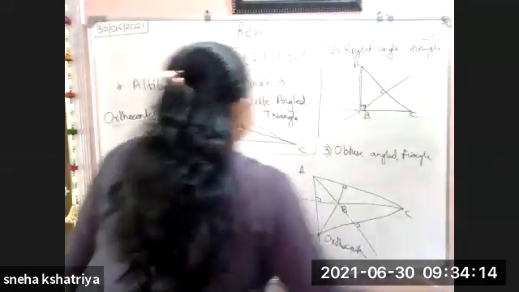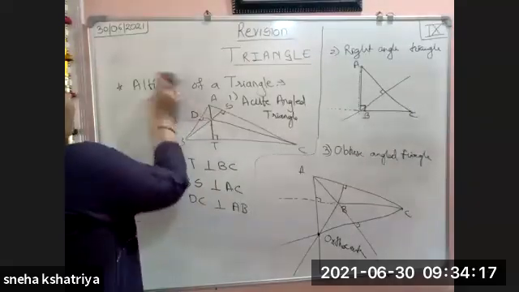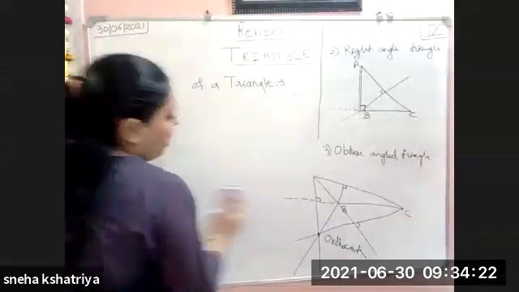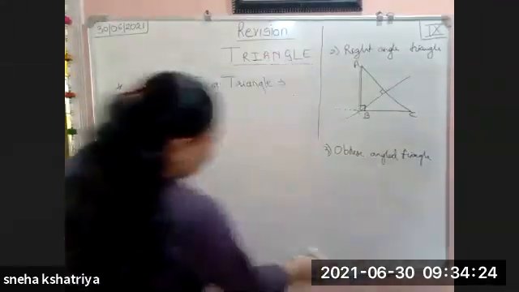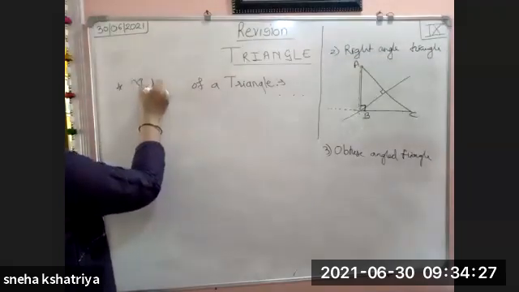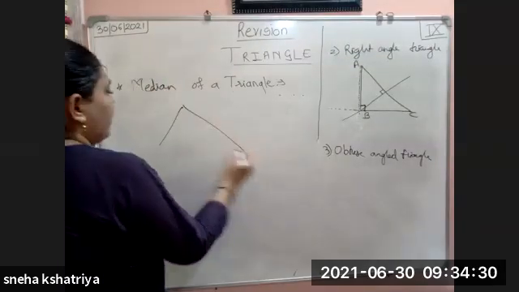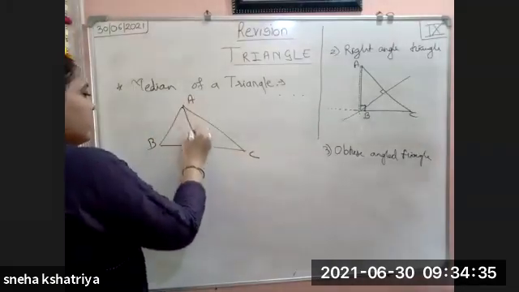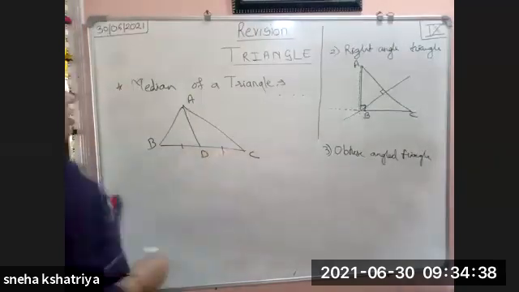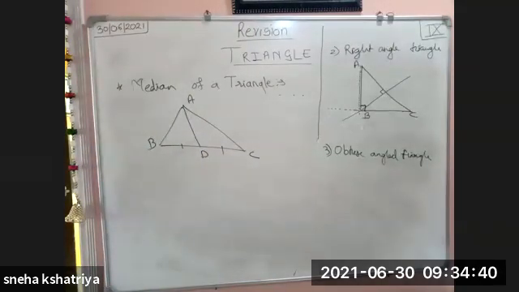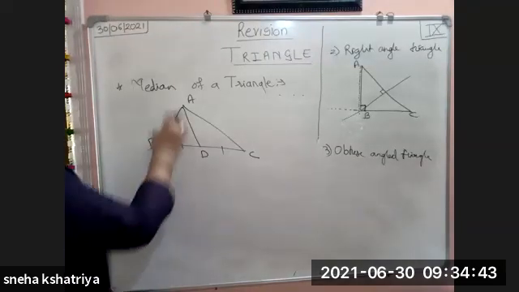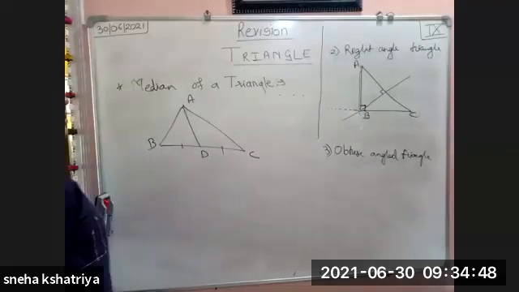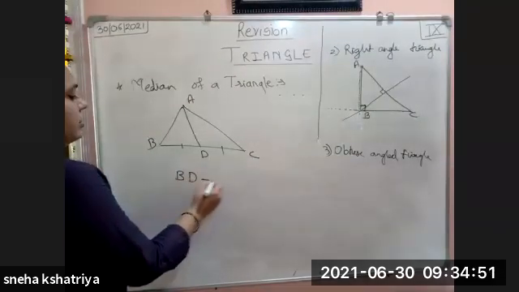What is the median of a triangle? Altitude means a perpendicular drawn from the vertex to the opposite side. Now median means what? If any triangle ABC is given to you, the median cuts the opposite side in two equal parts. From A, if I draw AD, then BD is equal to DC.